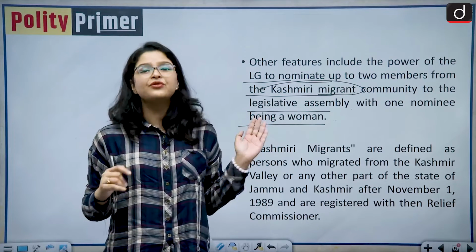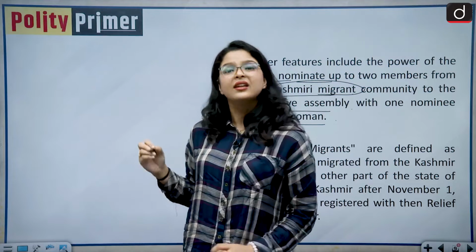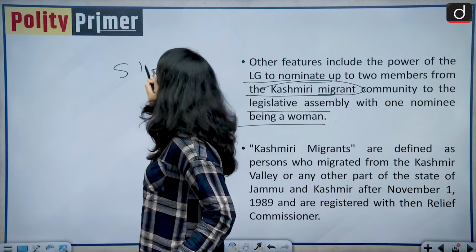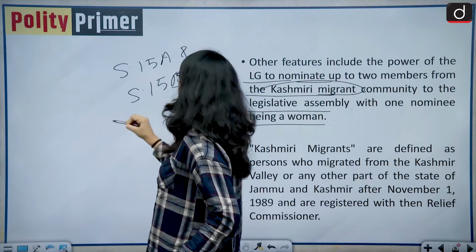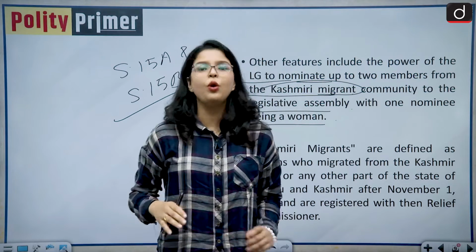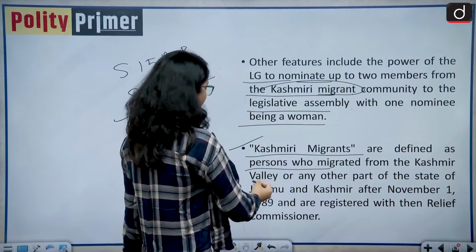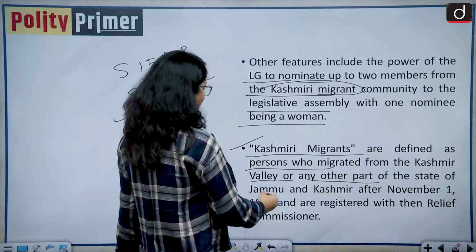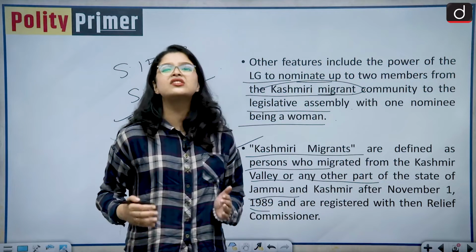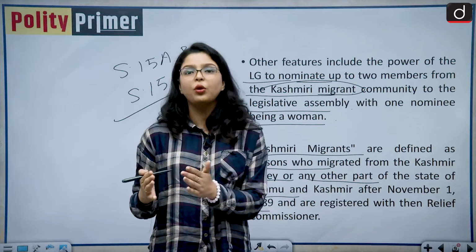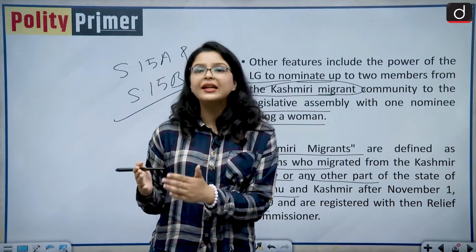Okay, so this further tries to undo the injustice given to these people, and it inserts section 15 clause A and section 15 clause B in the act for such purposes. The Kashmiri migrants are defined as persons who migrated from the Kashmir Valley or any other part of the state of Jammu and Kashmir after November 1, 1989 and are registered with the Refugee Commissioner. Kindly remember the definition of the Kashmiri migrant communities.